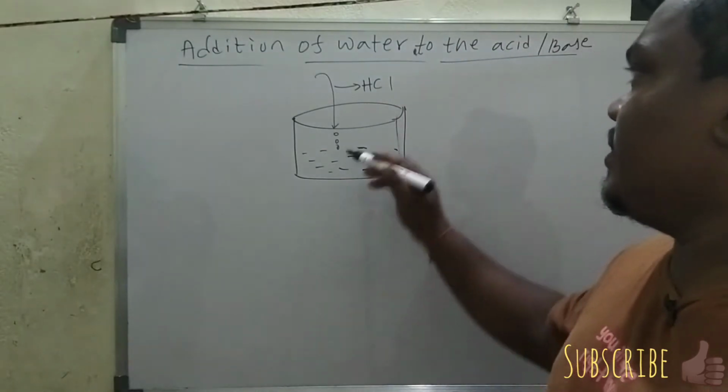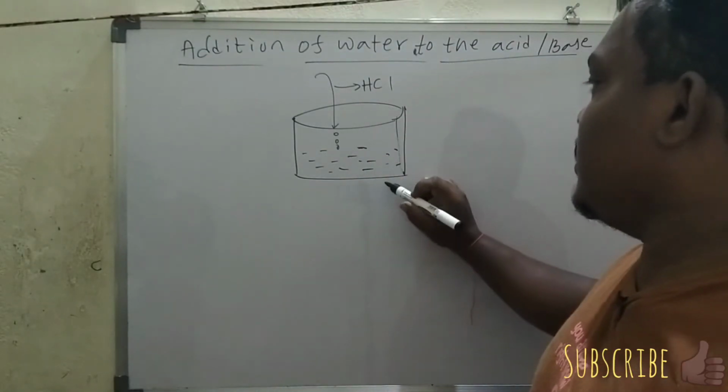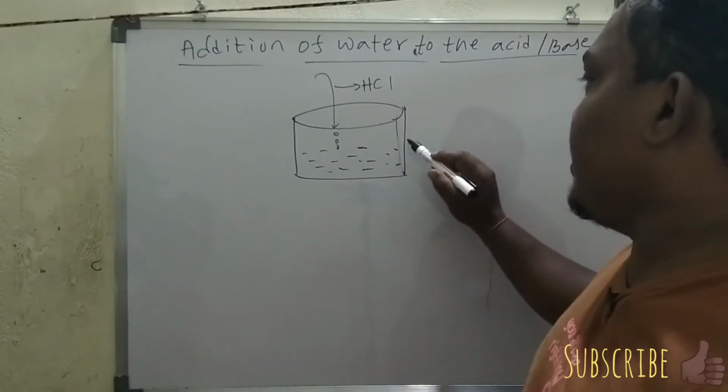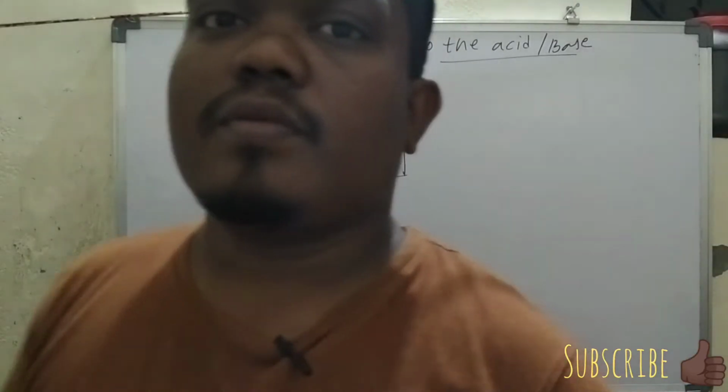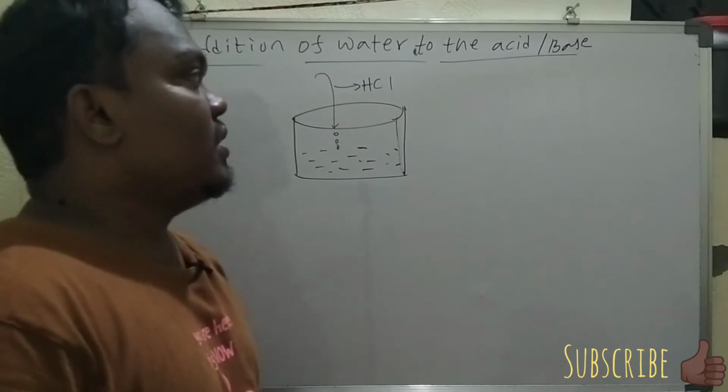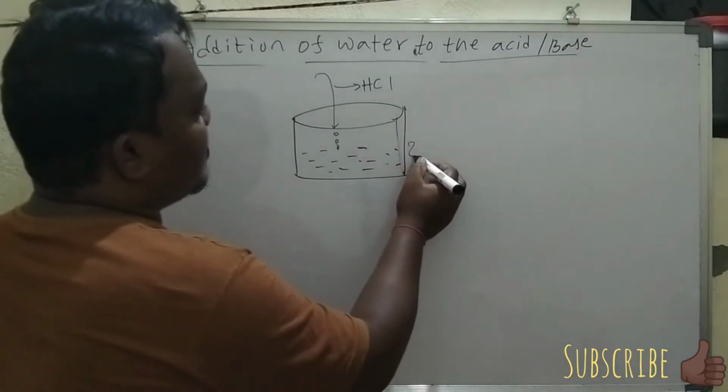What happened when we added HCl? The concentration of the HCl is diluted. That means there is a decrease in the H plus ions.